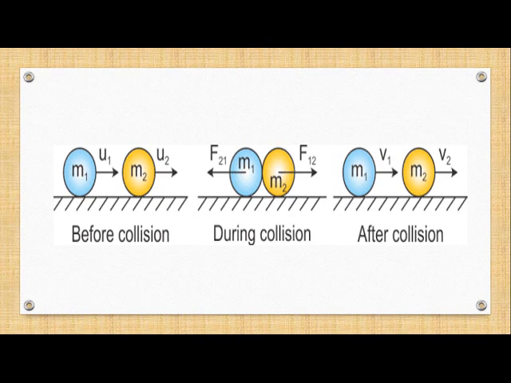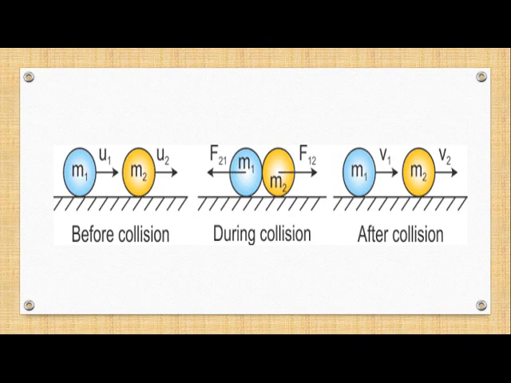Now, what happens after the collision? After the collision, we find that of course their mass will remain constant, but their velocity changes. Now, after collision, their velocities will be the final velocities v1 and v2.